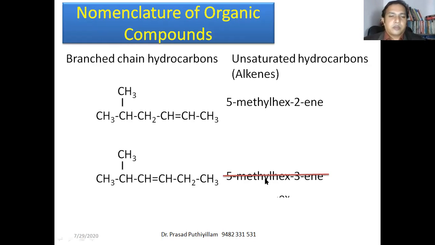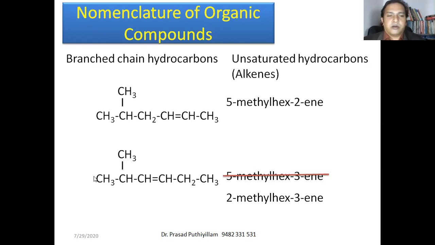This is wrong. Okay, we have to consider, since the double bond is in third carbon atom, if you count from left side or right side also, it is in the third carbon atom only. Then let us consider more importance to the methyl group also. So methyl group is attached to second carbon atom if you count from left side, 1, 2, second carbon atom. Whereas if I count from this side, it goes to the fifth carbon atom.